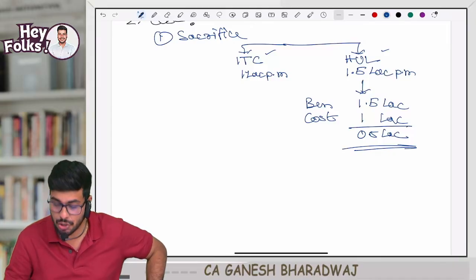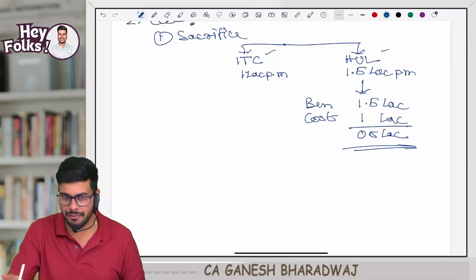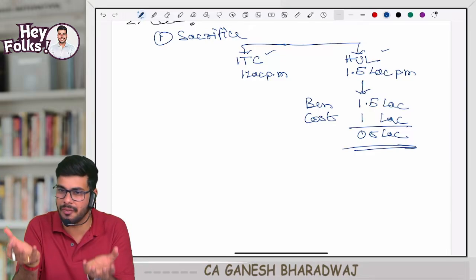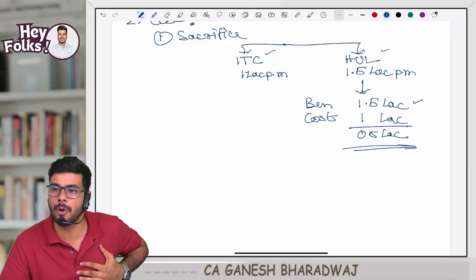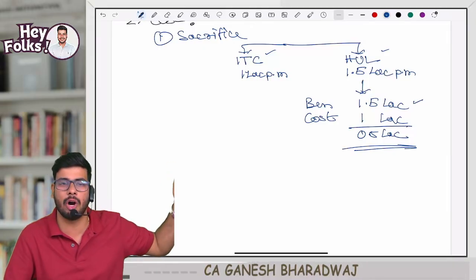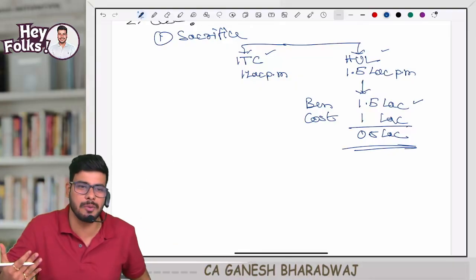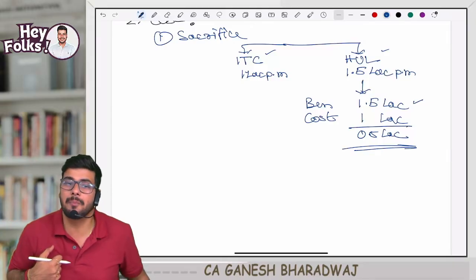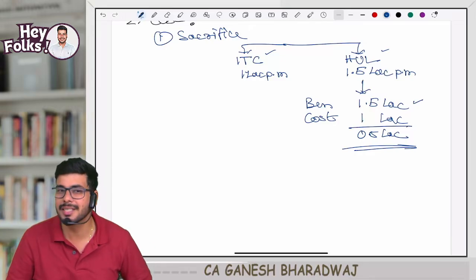Are you clear with this? So if I choose one option, it will have a benefit and it will have a cost. I will weigh the pros and cons of every single alternative. In this case, the benefit of choosing HUL is I earn 1.5 lakhs every month. But if I choose this, I will have to forgo the next best opportunity. What was that? 1 lakh rupees every month. So incrementally, how much extra will I earn? 0.5 lakh, 50,000 every month. Hence, since the net benefit is positive, I am going for this HUL option. Are you clear with this, guys?